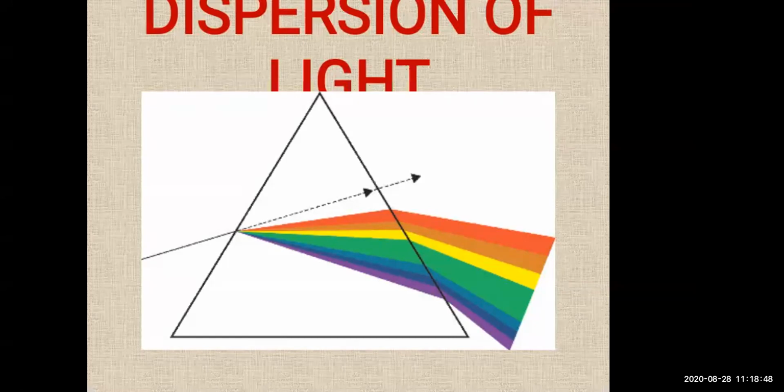In this interval, radiation of different wavelengths appears to have different colors, right? So the red light has the maximum wavelength, closer to 700 nanometer, whereas violet light has the smallest wavelength, closer to 400 nanometer. You have to remember which light has the maximum wavelength and which has the minimum. And 1 nanometer is how many meters, students? It is 10 raised to minus 9 meters.